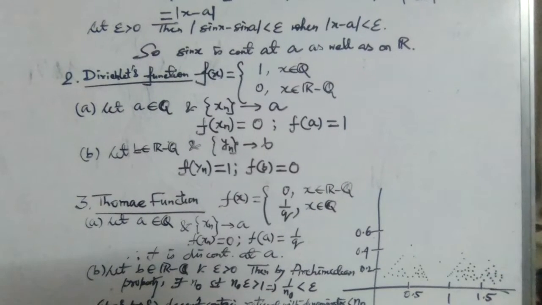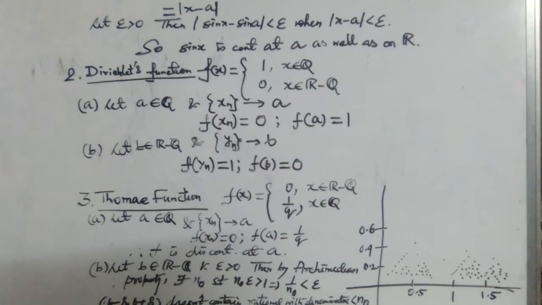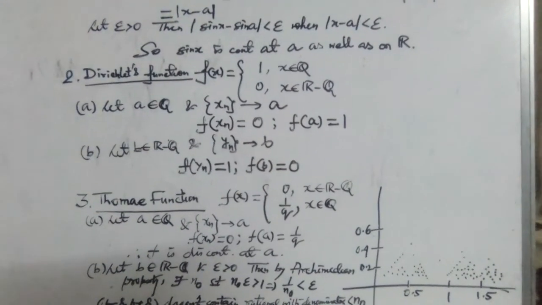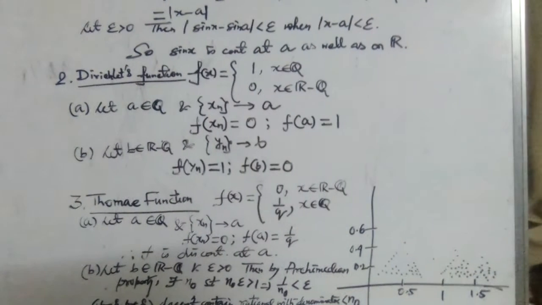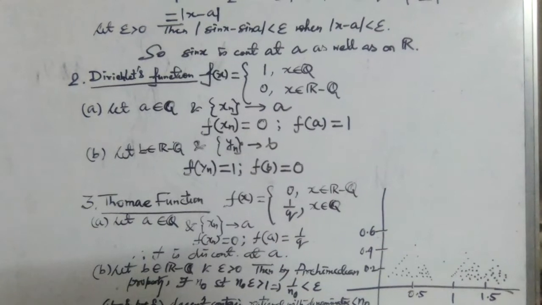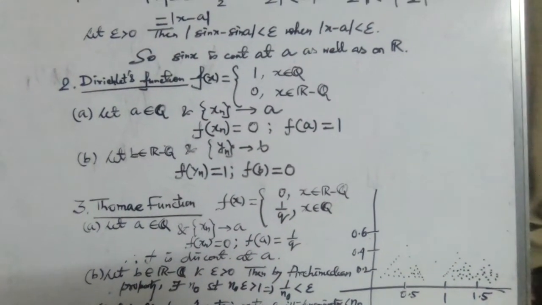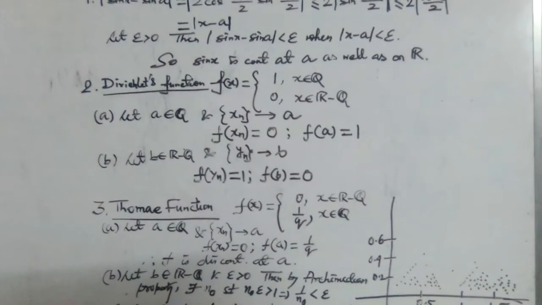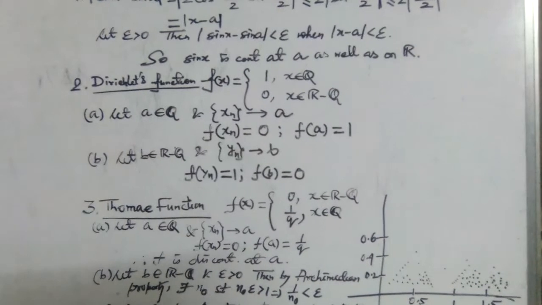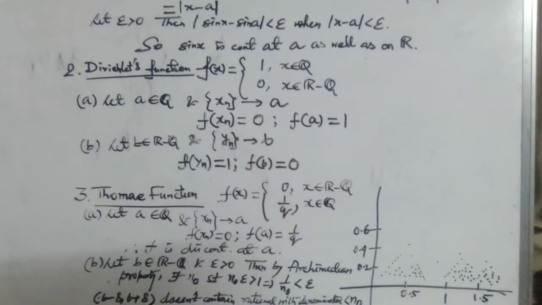So we are considering a sequence of rationals converging to an irrational. As before, f of b will be 0 because b is irrational, but f of y n is 1 because y n is a sequence of rationals. So the limit of f of y n will be 1, which is not equal to the functional value f of b, because 1 and 0 are two different values. So clearly at every irrational point the function is not continuous. So we have seen that this Dirichlet function is not continuous on R.